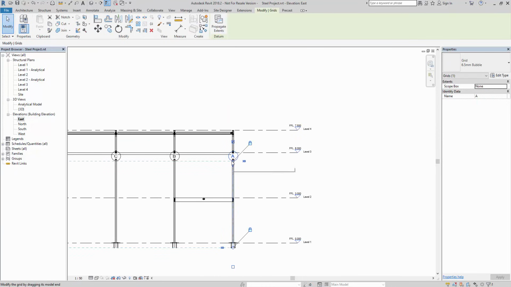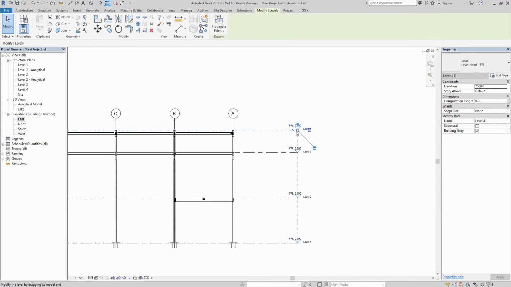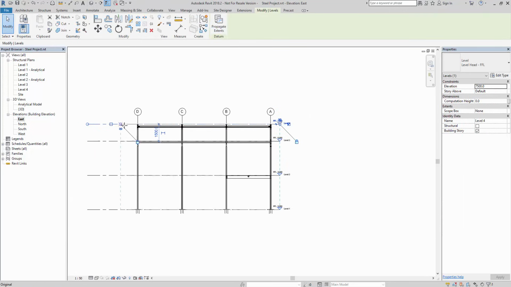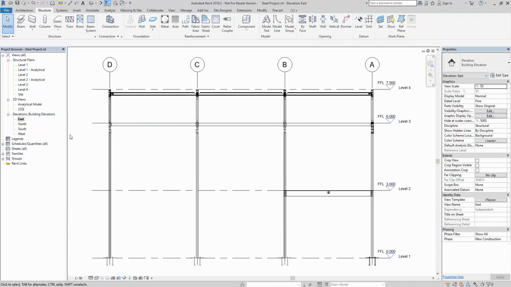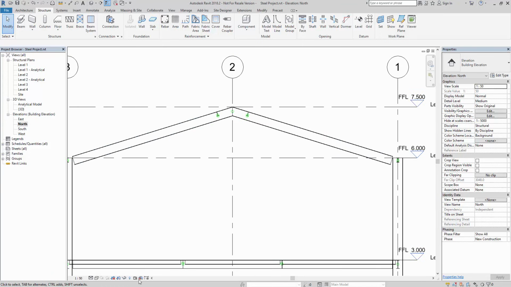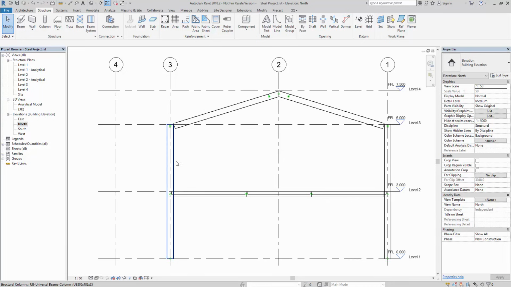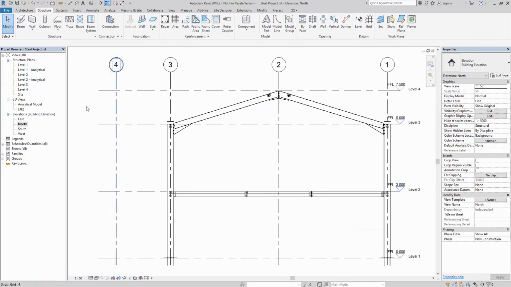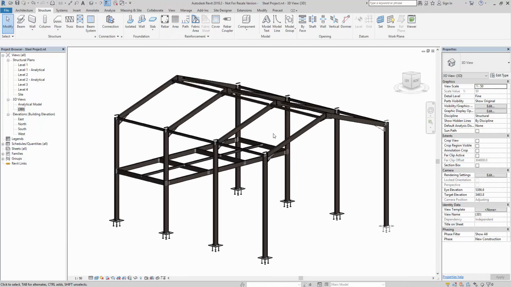Just want to tidy this up a little bit. That's that. North again, everything's starting to come through. So fine, wireframe, just a 50. And just a final check in 3D.